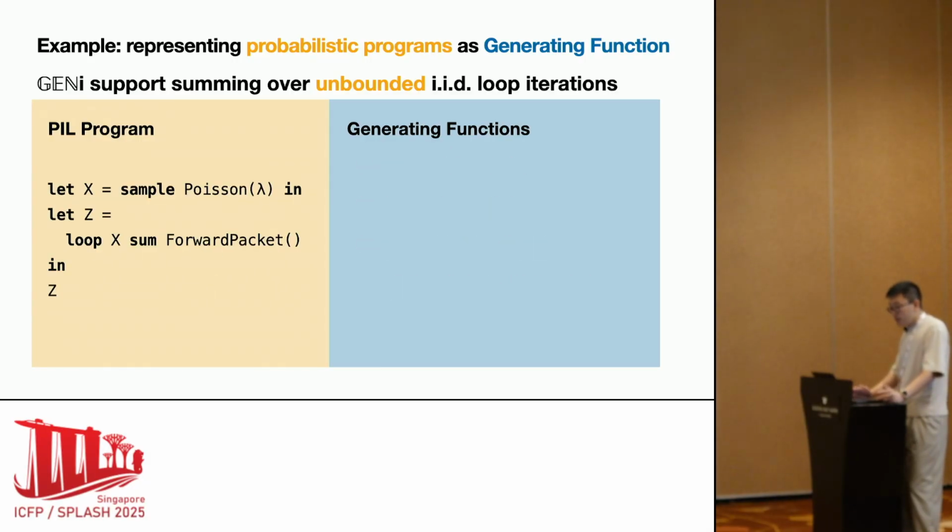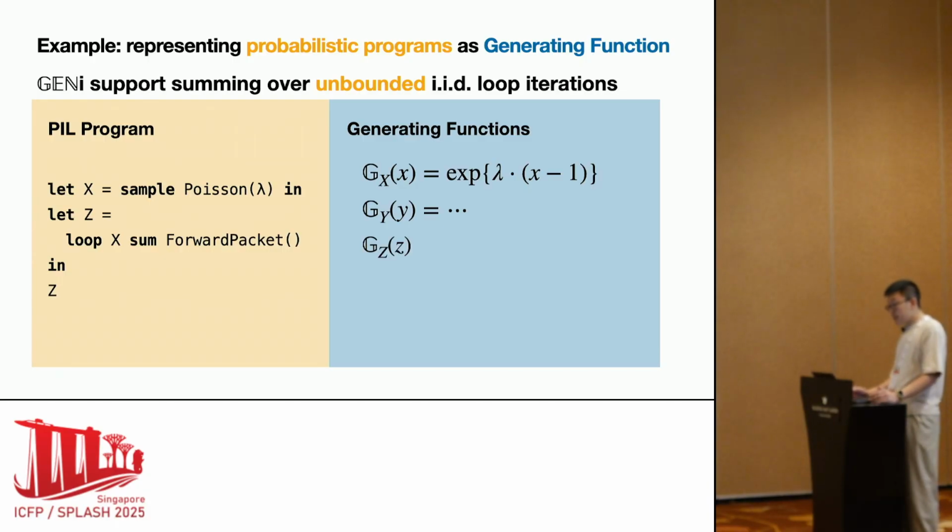In Jianlin, we designed and supported a restricted form of unbounded loop. Here, x is a random variable that determines the number of loop iterations. And forward packet denotes a distribution together with its generating function of random variable y. Let z be the random variable representing the sum of x many independent samples of y.